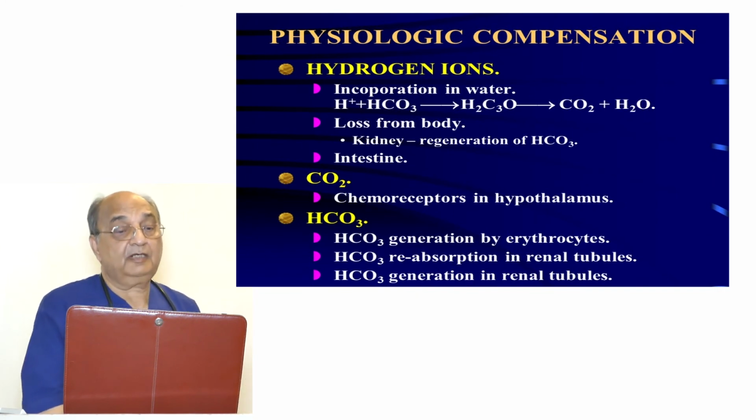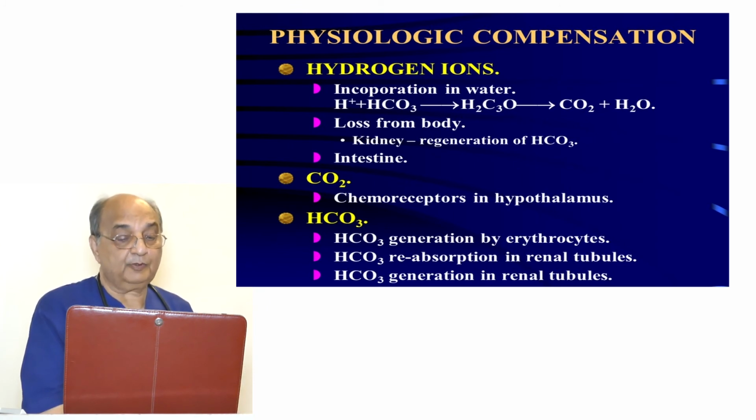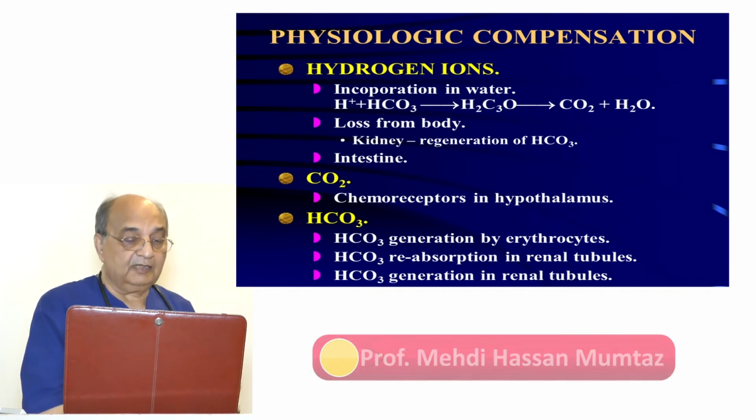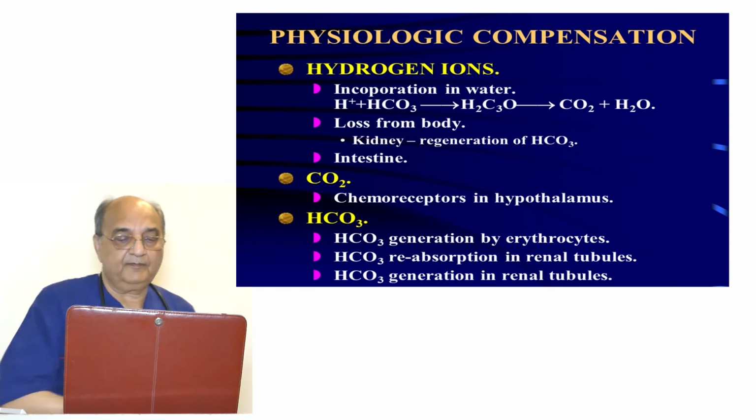Now what happens to carbon dioxide? Carbon dioxide stimulates the chemoreceptors in the hypothalamus. The patient starts breathing fast and it's washed out. Then bicarbonate is the main parameter when we look at the metabolic element. Bicarbonate is produced by three mechanisms. One is bicarbonate generation by the erythrocyte, then bicarbonate reabsorption in the renal tubule, then bicarbonate generation in the renal tubules. It's very simple, but it needs a little bit of understanding.